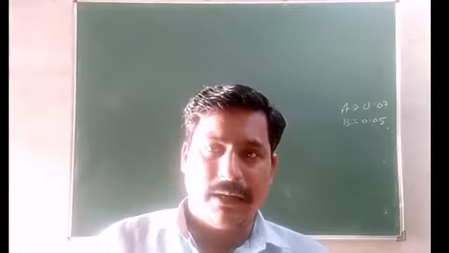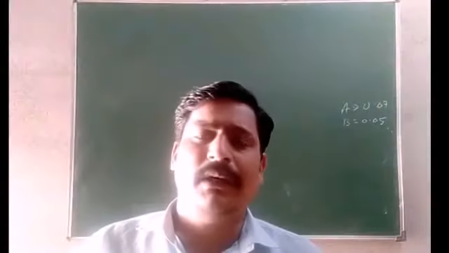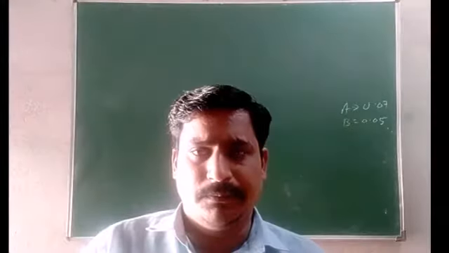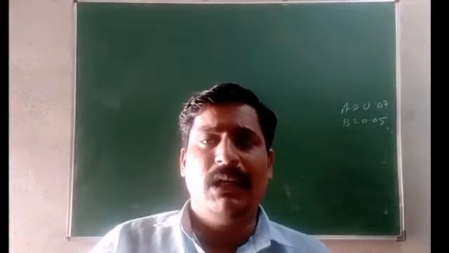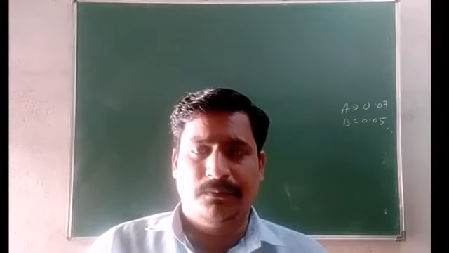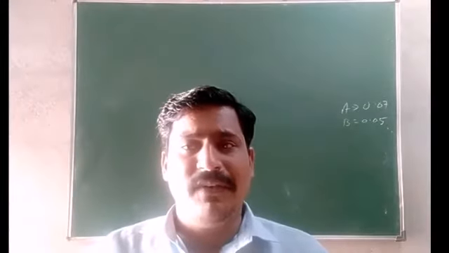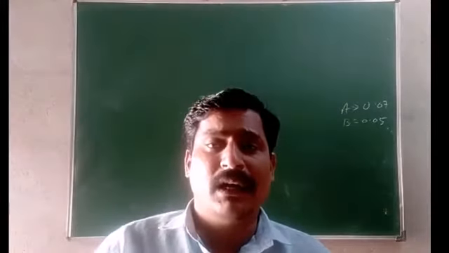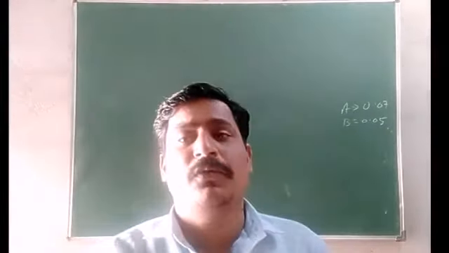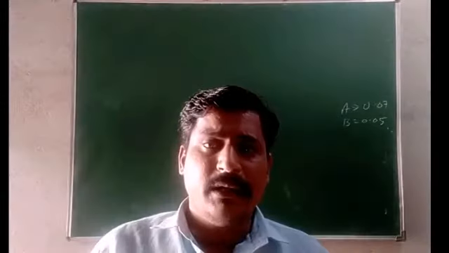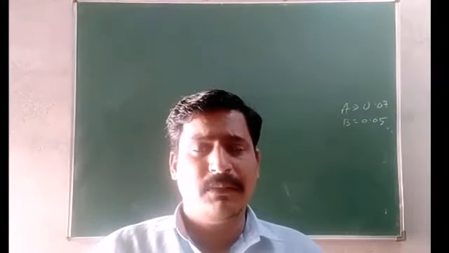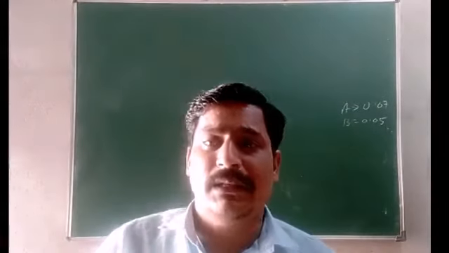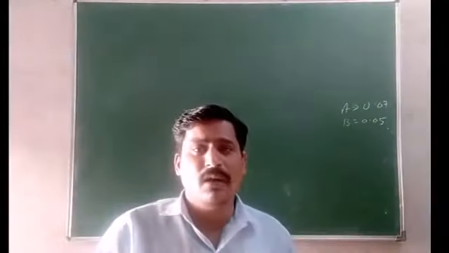So here they have given a particular time period. During that time period, the chance that part A will fail is 0.07, and the chance that part B will fail is 0.05. So here it is also possible that both of them may fail simultaneously, or any one of them will fail.